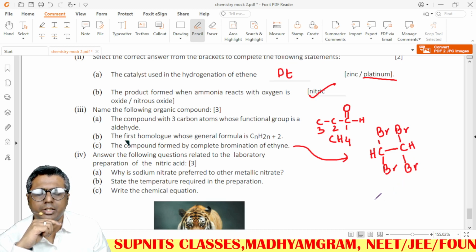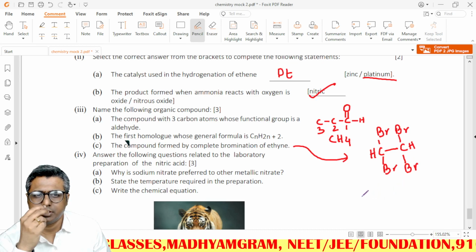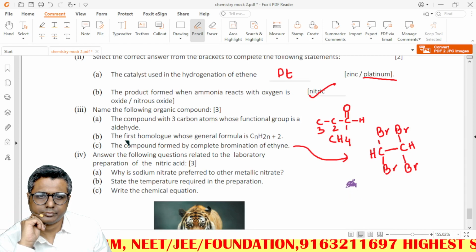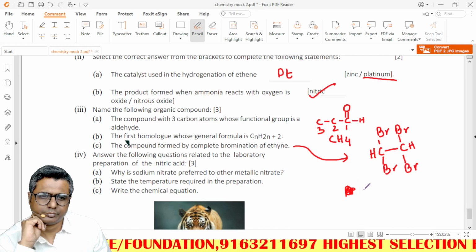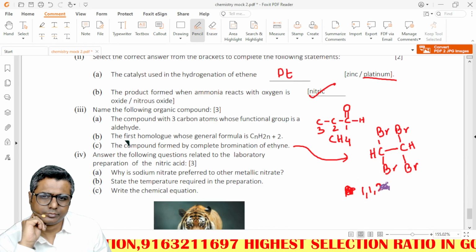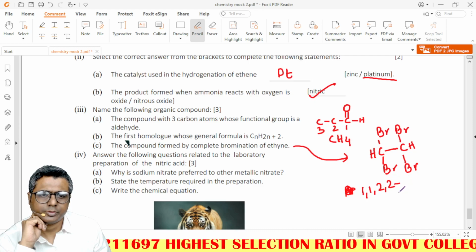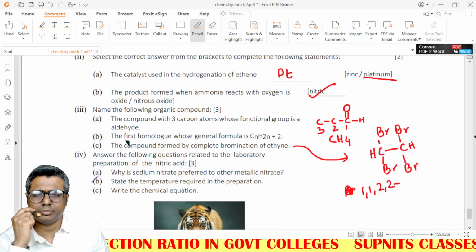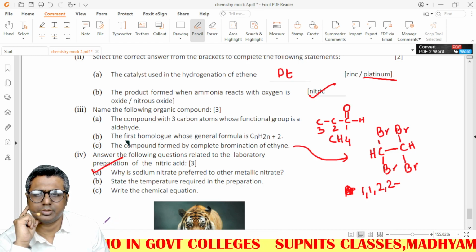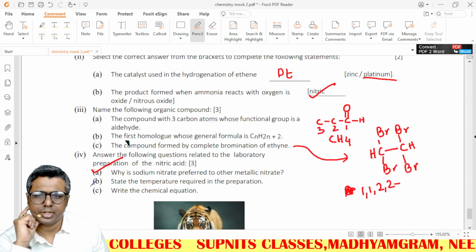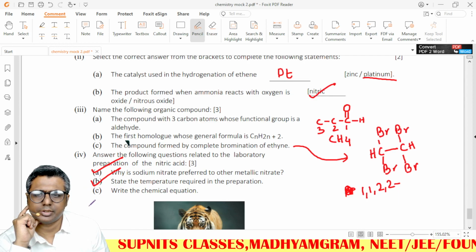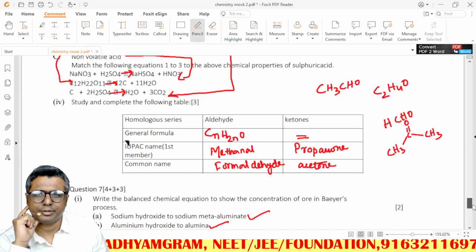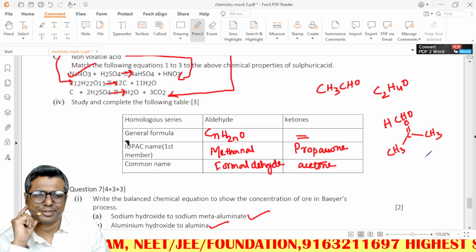So this will be 1,1,2,2-tetrabromoethane. Why is sodium nitrate preferred to other metallic nitrates? These things you can go via text, easy questions. State the temperature less than 200 degrees Celsius. Write the chemical equations. I think already given somewhere. I saw this one is a chemical equation.